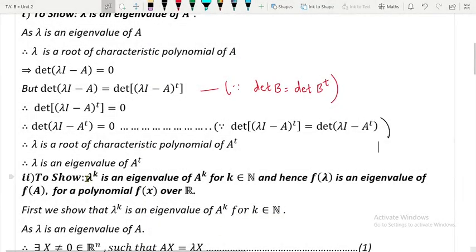In the second part we have to show that lambda raised to k is an eigenvalue of A raised to k, and later on we have to show this by using that lambda raised to k is an eigenvalue of A raised to k.